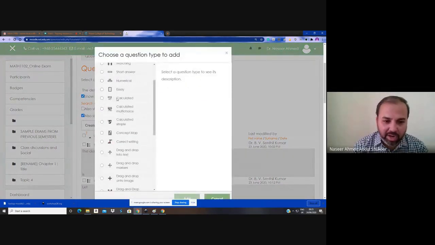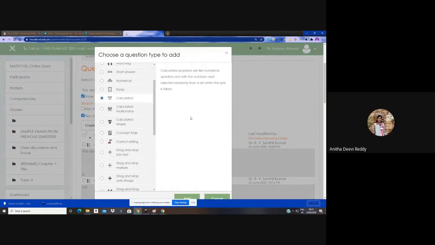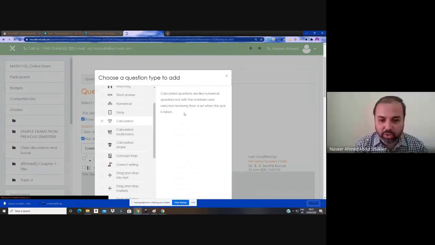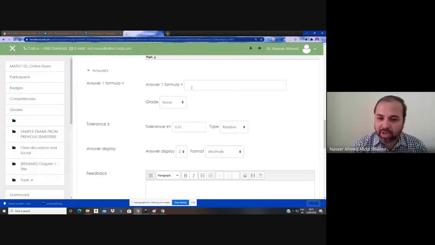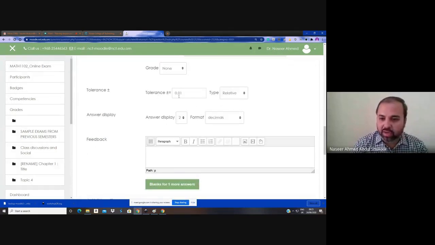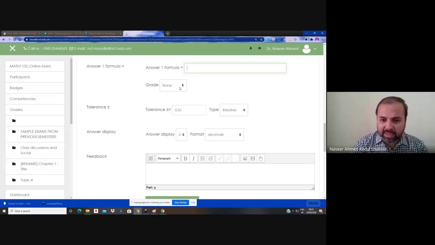Here is a calculated question. I just want to show you how you are adding. The question text is given in the answer option, only numerals are possible. No more LaTeX code or text will appear, only for numeral questions. This is especially for pure math and basic and applied. If it is a numeral question, then this is the right choice. The tolerance for the right answer, then the grade 100% for the right answer, for example.